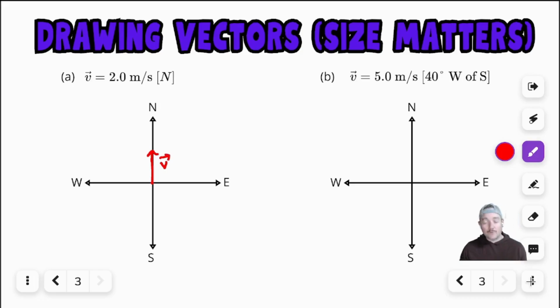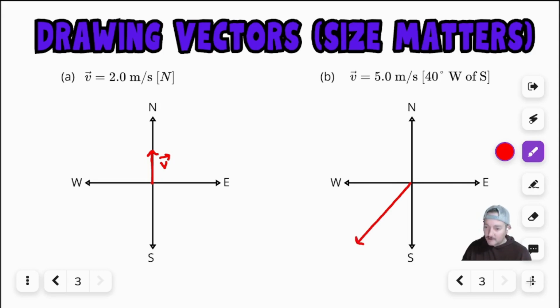And again, preferences for individual teachers may vary. Some teachers like to have the numbers. I don't really care. Whatever works for you is perfectly fine with me. Now, 40 degrees west of south. So I'm going 40 degrees west of the south vector. Again, I am not measuring 40 degrees with a protractor. It's just a guesstimate. It's about the middle. All I'm looking for is that you thought through that it's the middle, closer to the south, closer to the west, whatever it might be. So 40 degrees, about the middle.